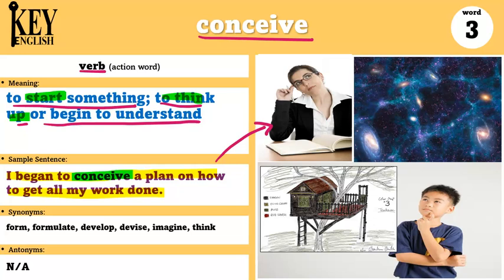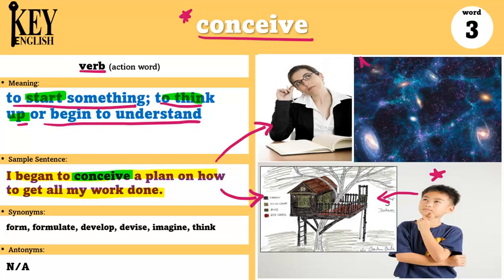Or maybe we can conceive a plan of how to build a tree house, like this boy here. I can say he conceived a plan to build a tree house in his backyard. So that means he is thinking about it. He is trying to understand what it would look like and what things he needs. Anytime you are conceiving something, you are thinking about how to start it or how to do it.